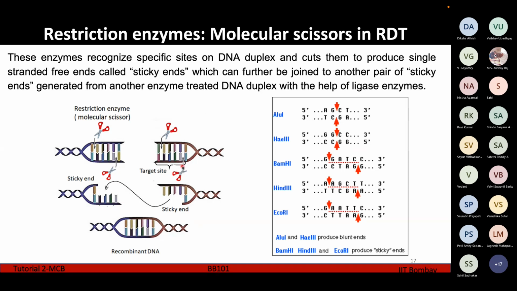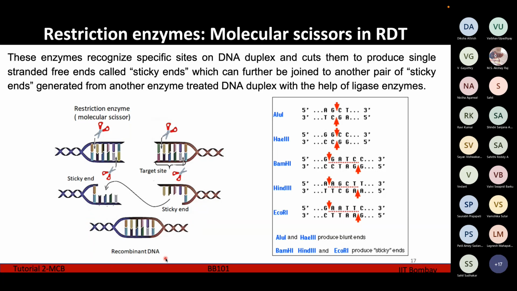Similarly, if we make a cut here, suppose with this scissor, then this entire bottom half will be gone and the top part will be there. So this is what the DNA is going to look like after we apply the restriction enzymes. Here the bottom part is intact, here the top part is intact. The cutting by the restriction enzymes is such that the bases which are here are complementary to the bases which are going to be here. Because of the complementarity of these bases, these will naturally join with these. When we apply the ligase enzyme, the complementary bases will attach together and we will get a brand new DNA double helix.